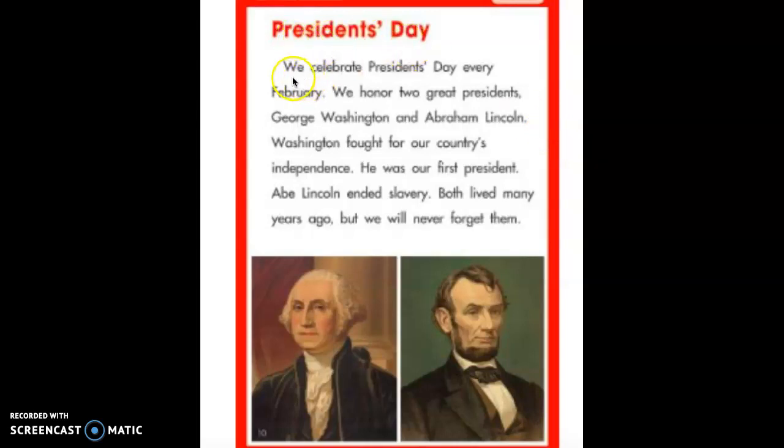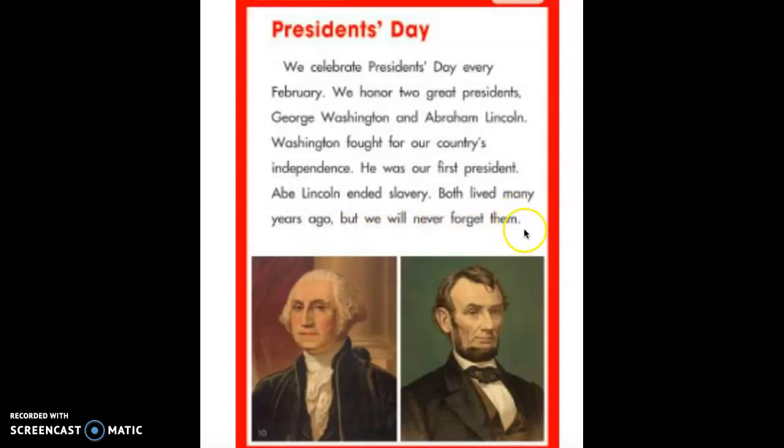President's Day. We celebrate President's Day every February. We honor 2 great presidents, George Washington and Abraham Lincoln. Washington fought for our country's independence. He was our first president. Abe Lincoln ended slavery. Both lived many years ago, but we will never forget them.